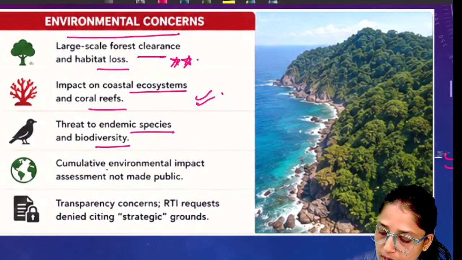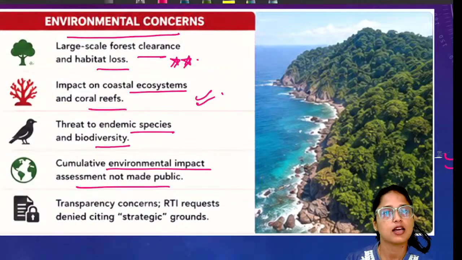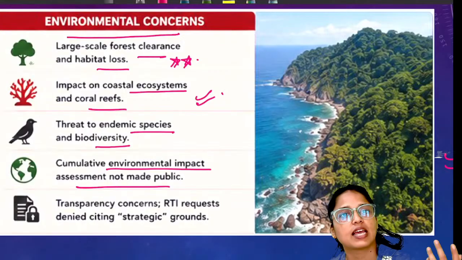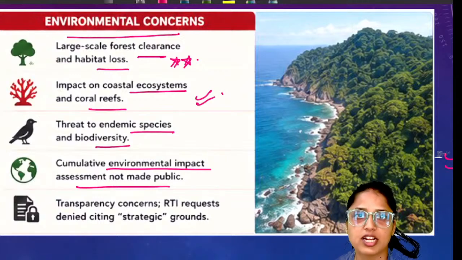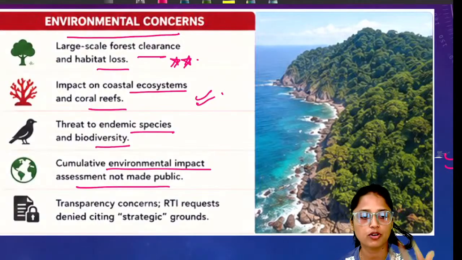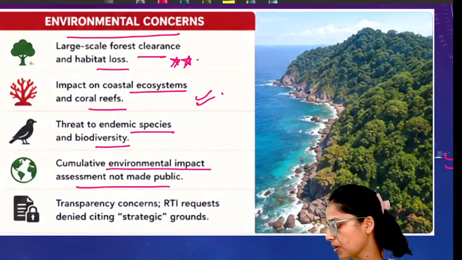Next thing is that the cumulative environmental impact assessment was not made public. From there the controversy started, right? Earlier you were saying that there is no strategic aspect in the project, and now you have given it the strategic track, and you have not put the environmental assessment or environmental report in the public domain either.